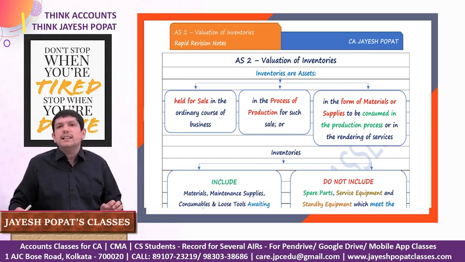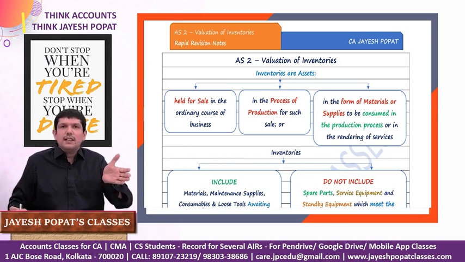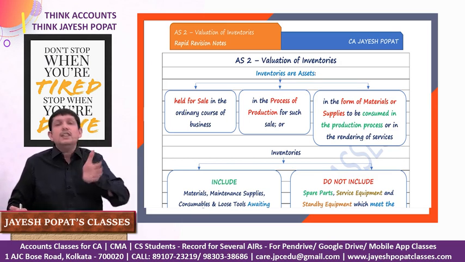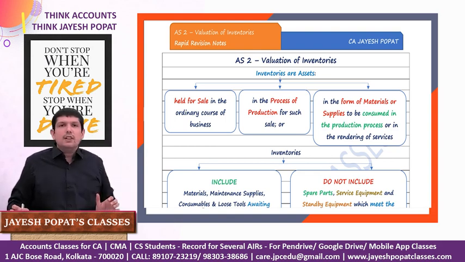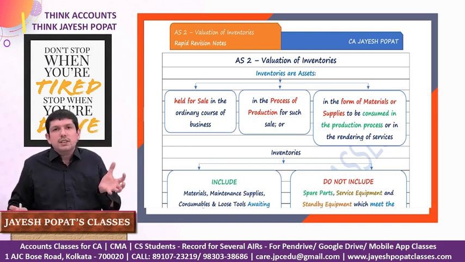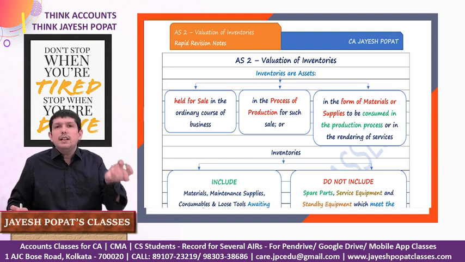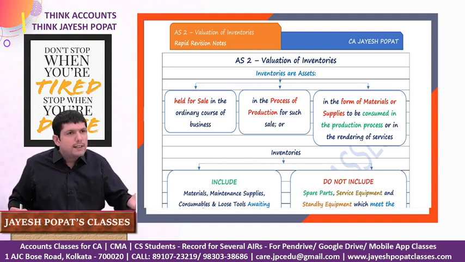In the most simple sense, inventory would mean the stock of goods in which the enterprise deals. Based on the nature of the business, it could be a manufacturing organization, a trading organization, or a service oriented organization. A manufacturing organization would buy raw material and convert it into finished goods. So its inventory would comprise the stock of raw material, work in progress, finished goods, some packing material, and stores and spares as well.